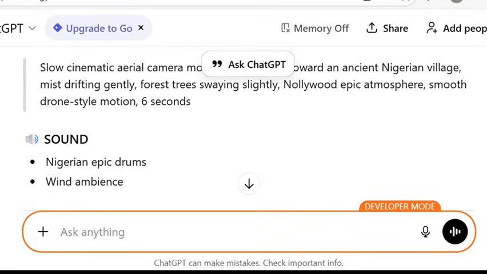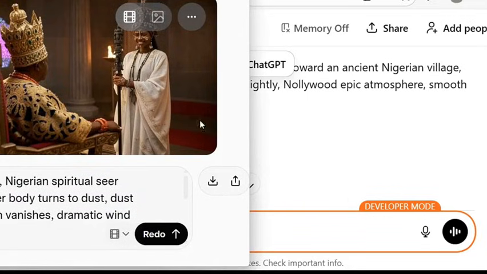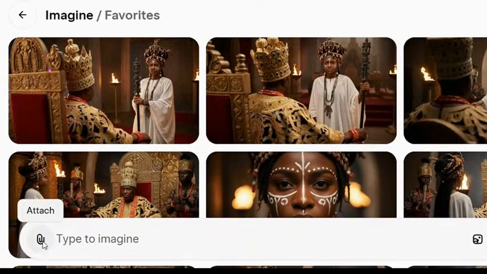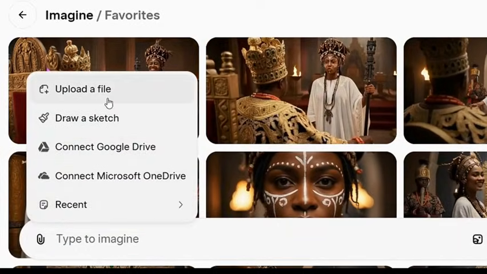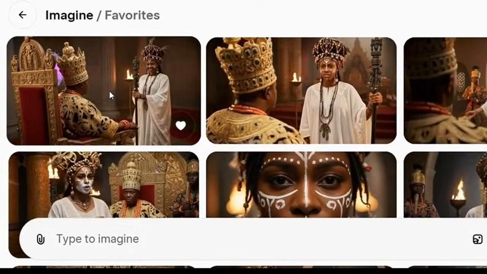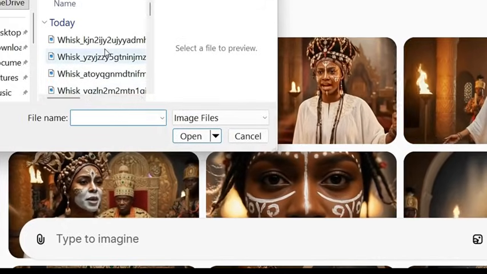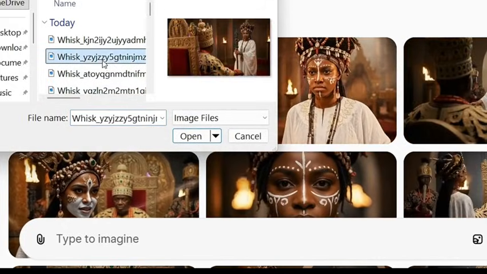Now let's go to Grok AI. This is Grok AI already. The next thing we are going to do is click on upload, check where our file is, and upload any of the images we downloaded.